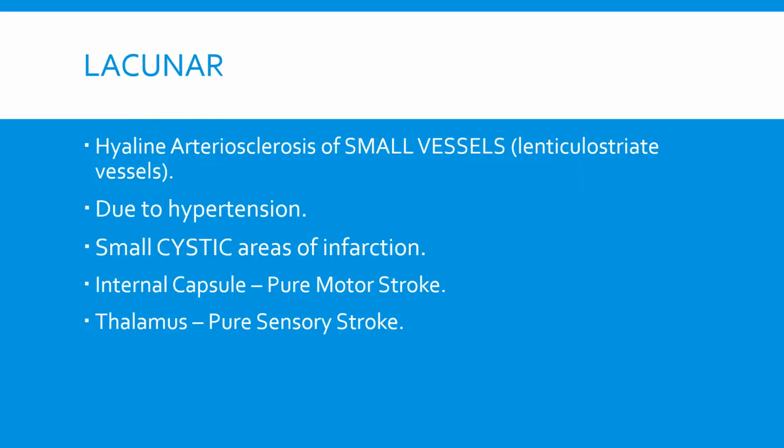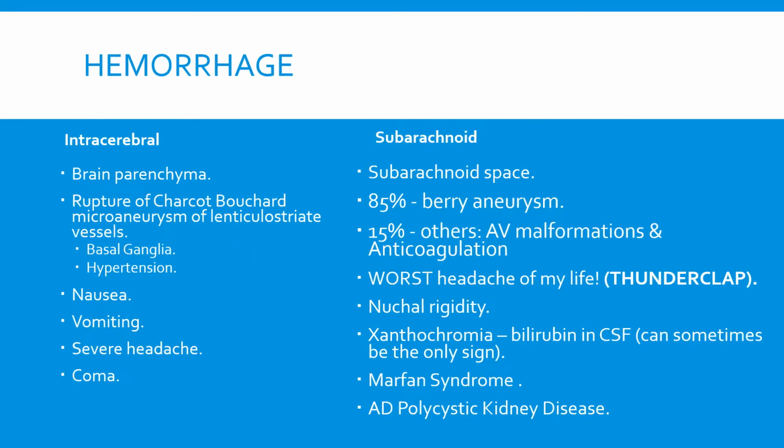Now, the last subtype, lacunar, is linked to hyaline arteriosclerosis of small vessels, specifically lenticulostriate vessels. Now, this is due to hypertension, and this results in small cystic areas of infarction. If the internal capsule is involved, this will result in pure motor stroke, and if the thalamus is involved, this will result in pure sensory stroke. So now I'll talk about hemorrhages, and we'll put ischemias to the side.